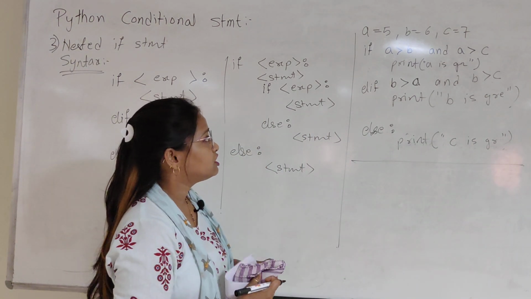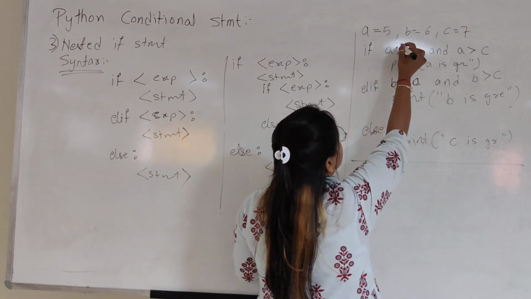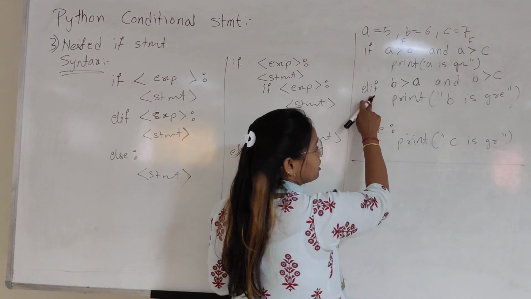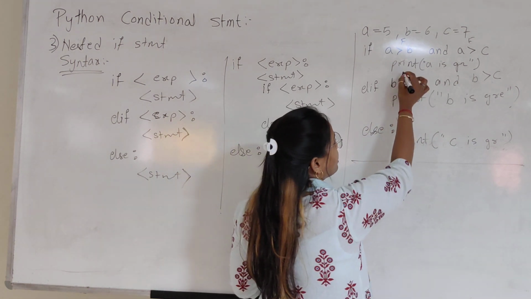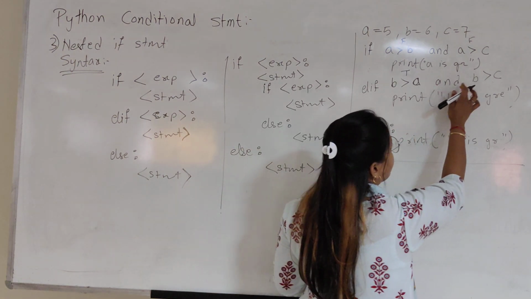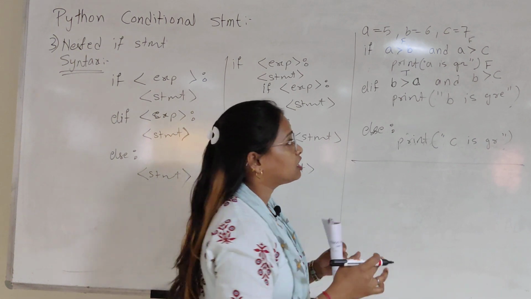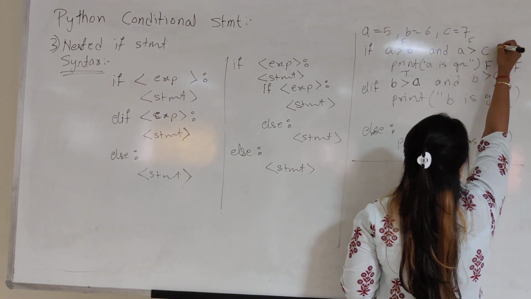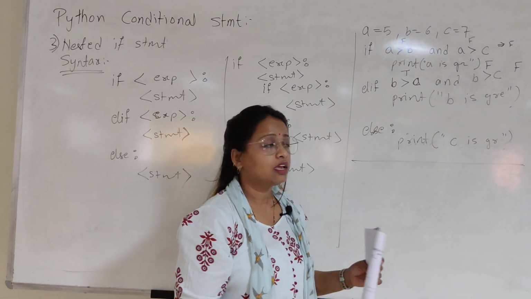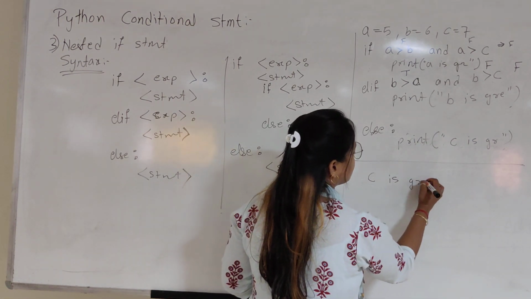Any guess? Now we'll check. If A is greater, 5 is greater than B? No. False. A is greater than C? No. I'll get false. It will go to the next situation. B is greater than A? No. It's false. Yes, sorry, B is greater than A. It's true. And B is greater than C? No, false. If true and false, then in the AND condition, the output will be false. And here also the output will be false. So the last situation is left, that is print C. C is greater. So it will get printed: C is greater.